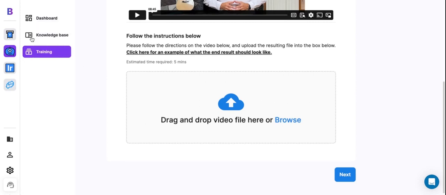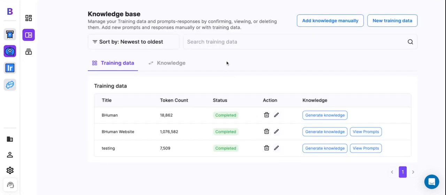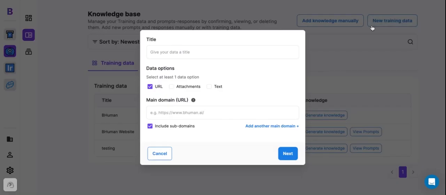Now let's get into the knowledge base. This is really where the magic happens, where you build your persona and you simply add knowledge to it. So it all starts by adding training data. Well, we can hit new training data and let's give the training a title. So maybe this is like day one about BHuman.